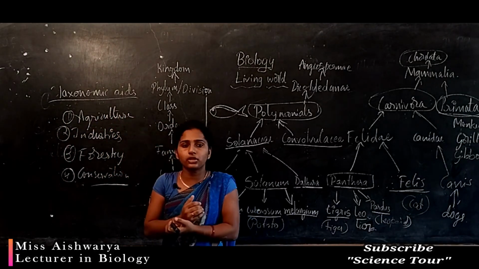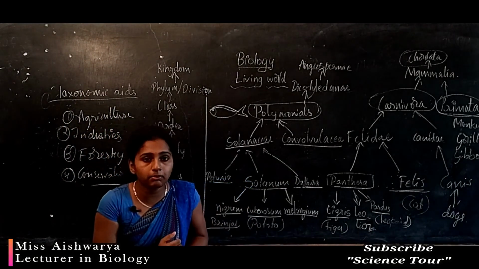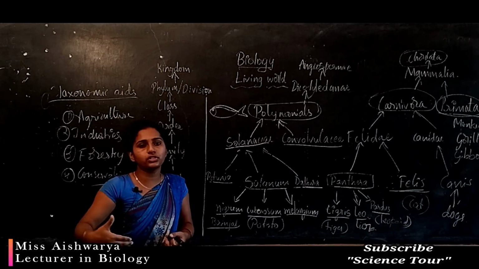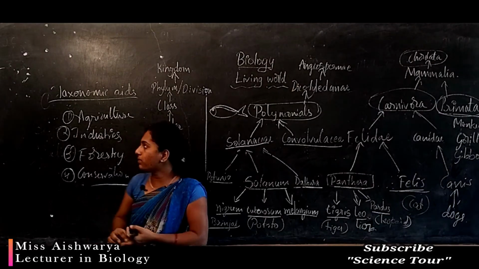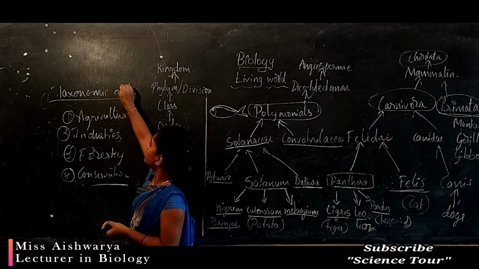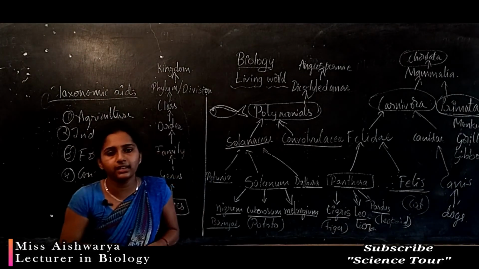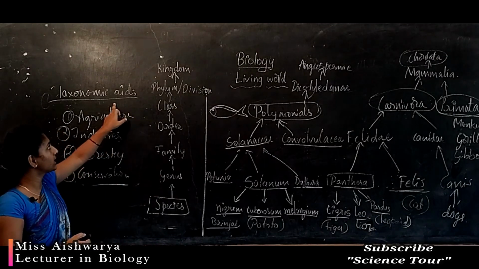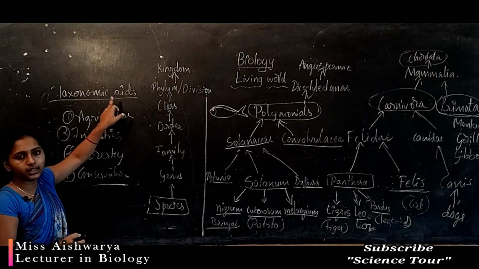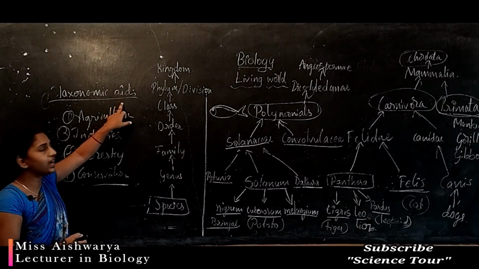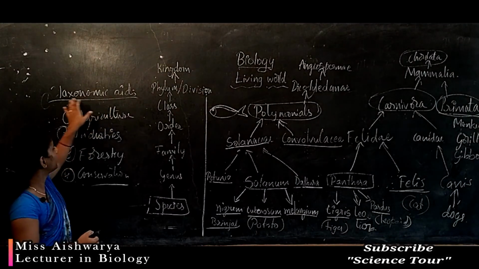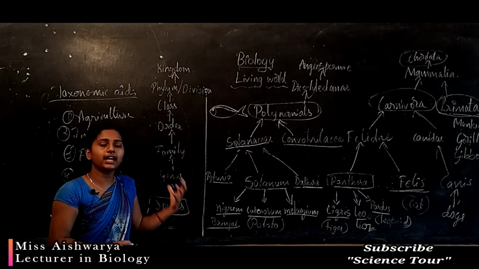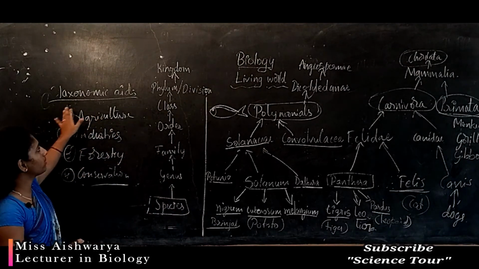And what are taxonomic aids? Aids are nothing but the important materials to study, the important procedures, information, or anything which helps us. An aid means something that helps us, a support needed to do some work. Taxonomic aids are the materials which are useful for taxonomic study.